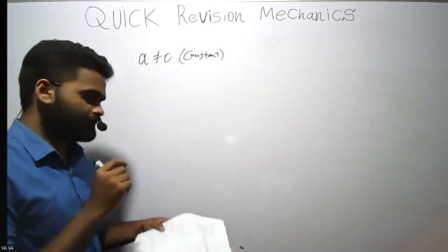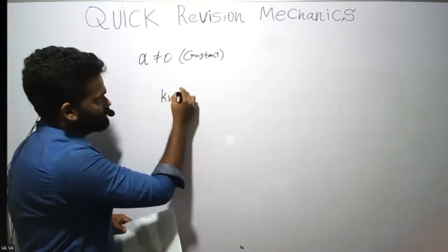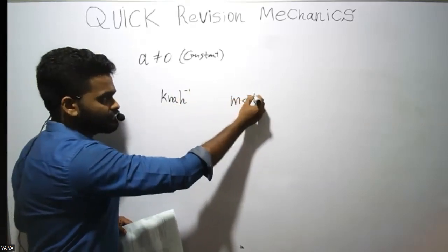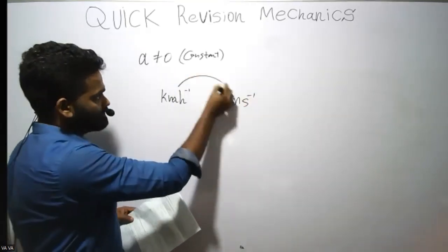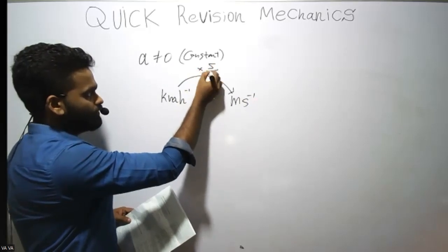Before going to the other part, some students might not know this. You should be able to convert these into meters per second if it is required. So how do we do the conversion? Kilometers per hour should be multiplied by 5 over 18.